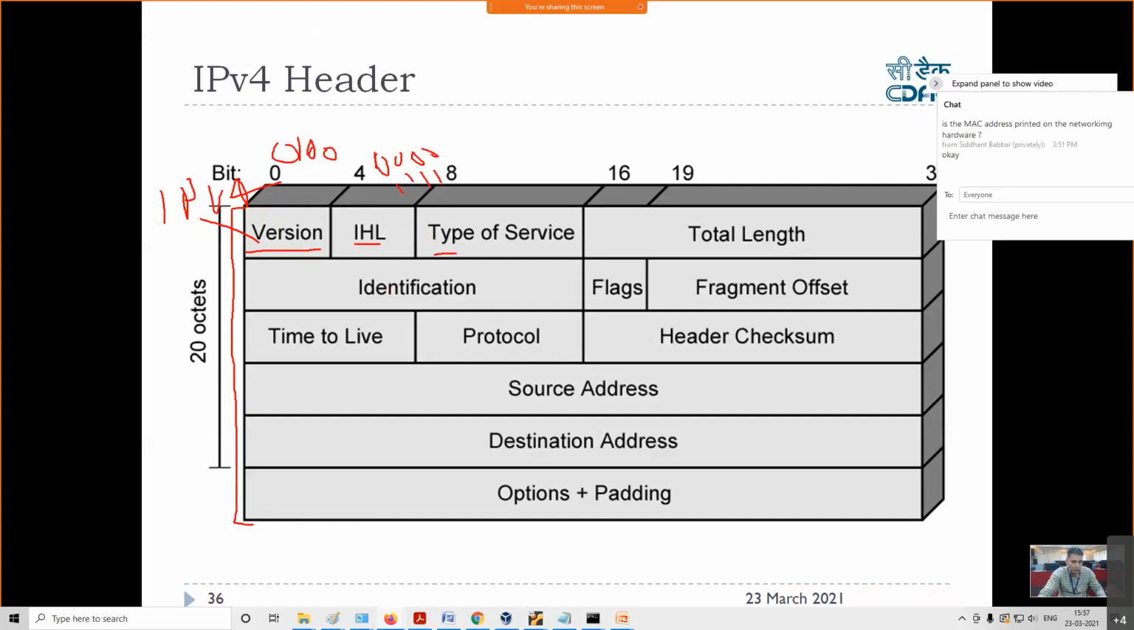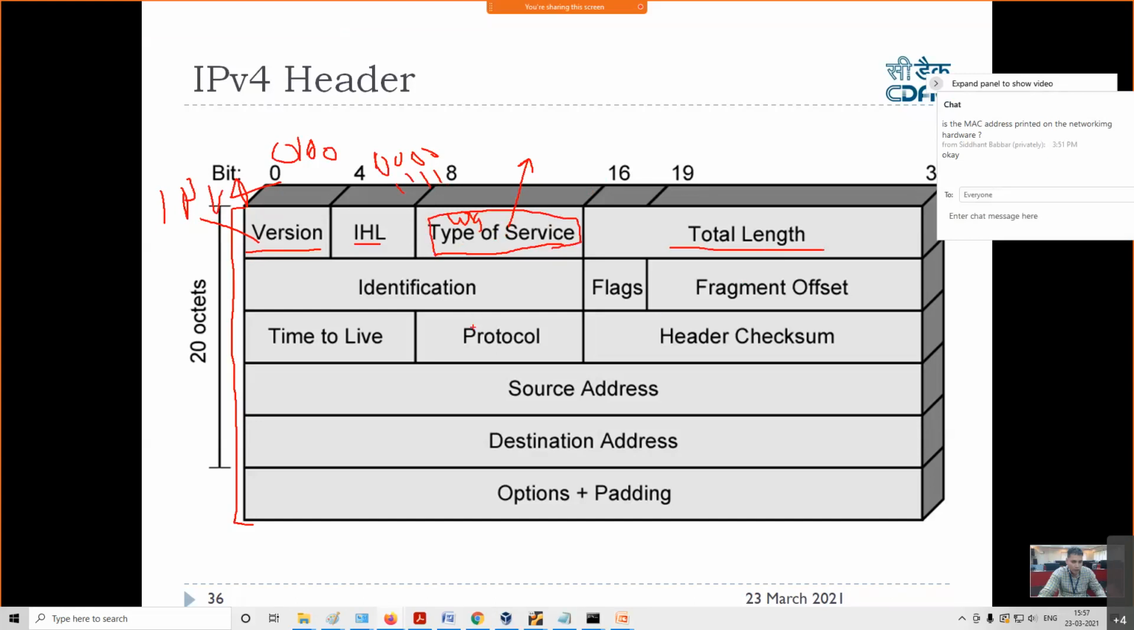Now next is type of service, whether you want any urgent service or not, right? Suppose I want to send one packet very urgently. If I say here the type of service is urgent, then this packet will be treated as urgent and it will be sent first. Other packets can be discarded, right? By default, urgent service won't be there, but in some cases, whenever it is required, it will be used as a type of service or quality of service, right? This can be the next 8 bits.